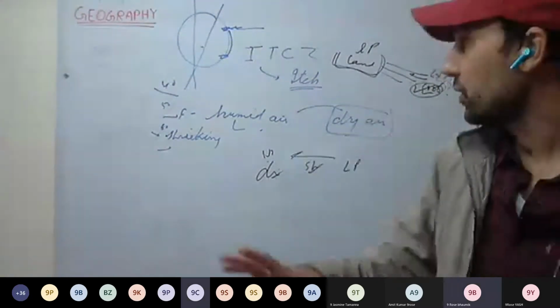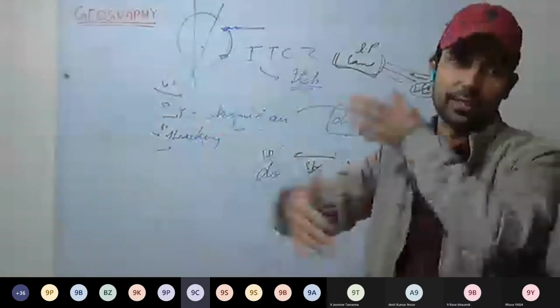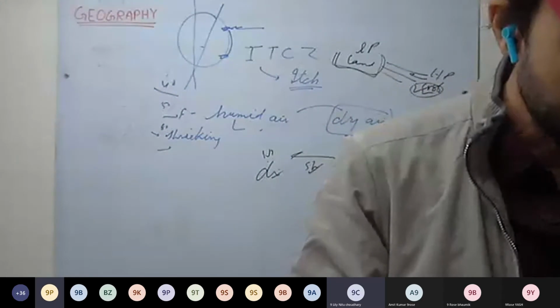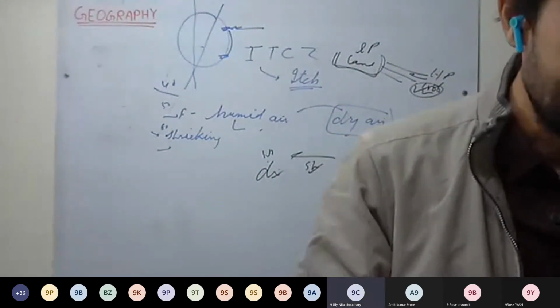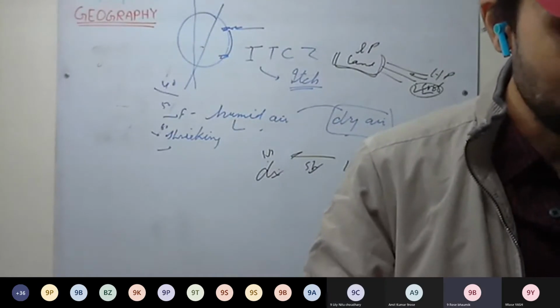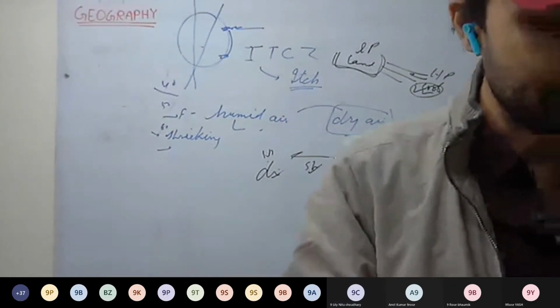Why? Because these winds are very strong winds. Very strong, very powerful. Very high pressure, destructive. Prevails over land masses during winter.